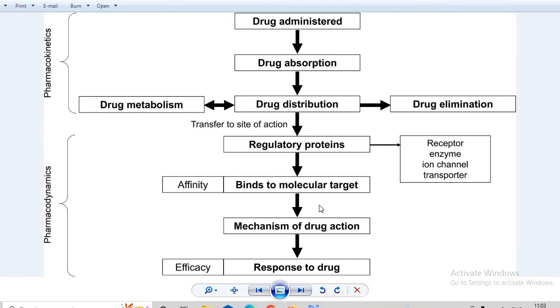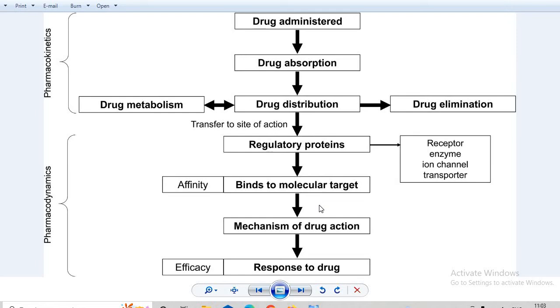So if a particular drug wants to bind with those regulatory proteins, वो bind करना चाहता है उस receptor के साथ, उस enzyme के साथ, या ion channel या transporter के साथ, it must have that binding capability which is known as affinity. Okay, so when we say that some drugs have more affinity than others, it means those drugs have more binding capacity to bind with the required molecular target as compared to other drugs. So that's what affinity is.